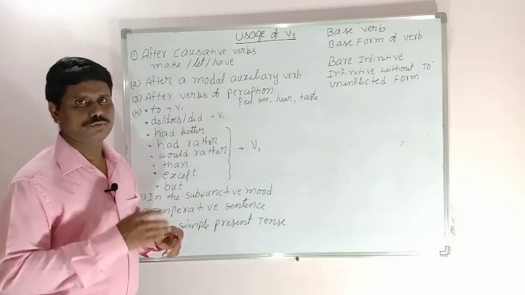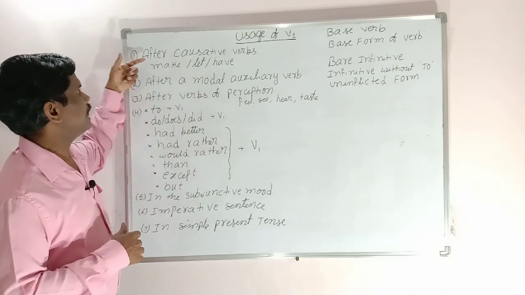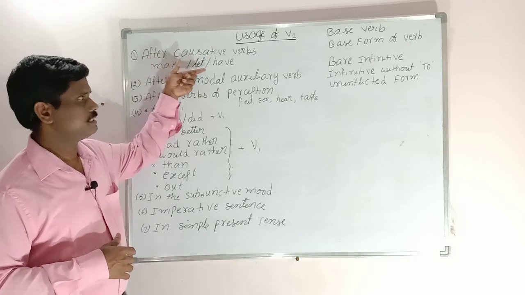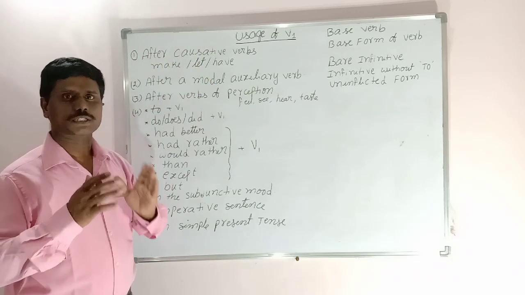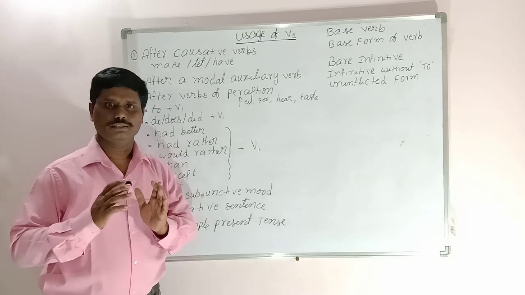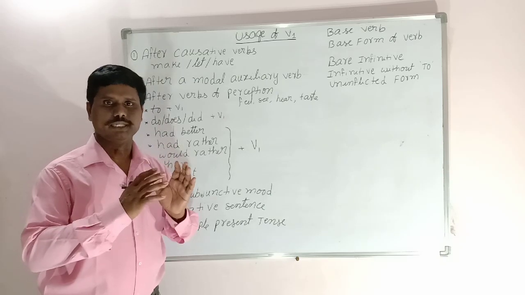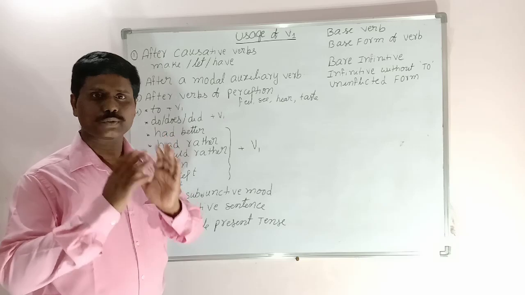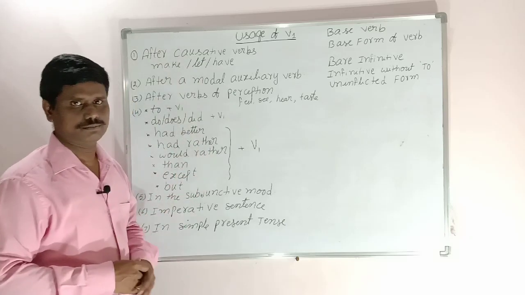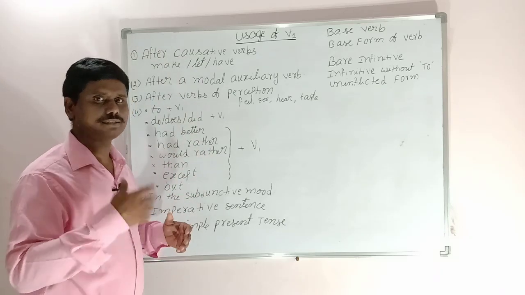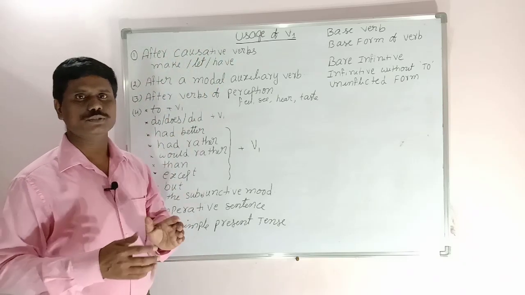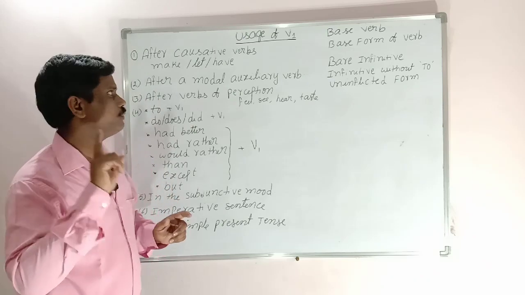Generally, we use the first form of the verb after causative verbs: make, let, have. Causative verbs are verbs used when we arrange for somebody to do something for us. In detail, let us see in another video. Here, presently, after a causative verb, we always use the first form of the verb, verb 1.